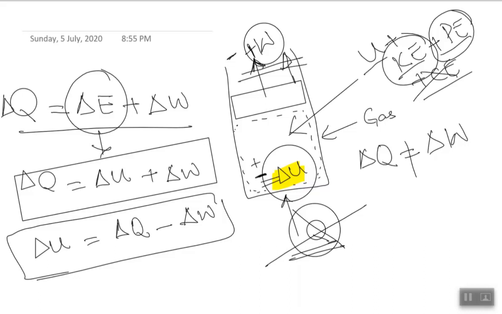If work is done on the system, for example you are increasing the pressure and decreasing the volume, there would be a change in internal energy, and that change would be positive. In other words, the work is done at the expense of change in internal energy.